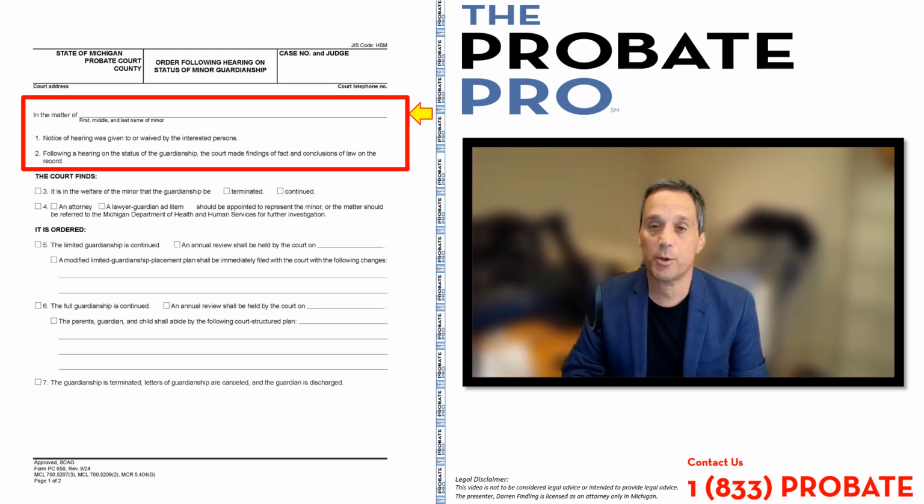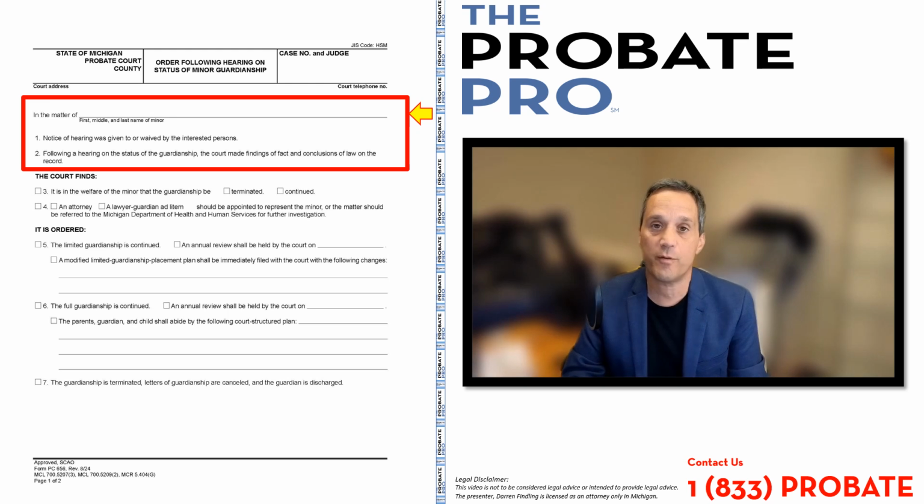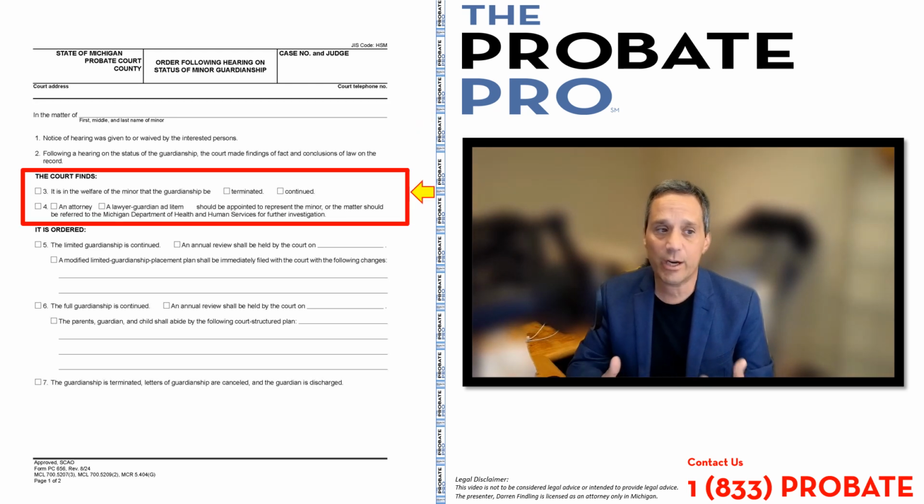In addition, under paragraph 1, it states that notice of hearing was given to or waived by the interested parties. The reason that is stated is that this is an order. This would have been after the court hearing, and for there to have been a court hearing, there would have had to have been notice given by mail or other means, as well as a waiver from the interested parties. The second paragraph says that following a hearing on the status of the guardianship, the court makes the following findings of fact. Here are the findings of facts.